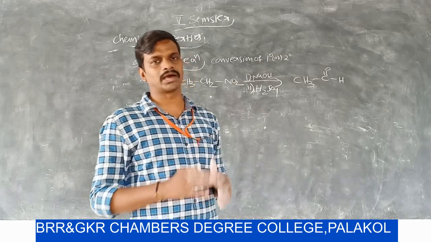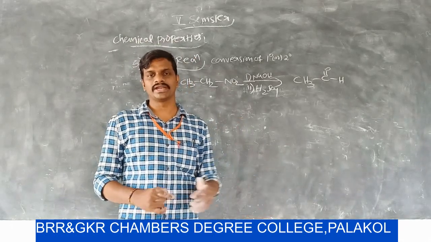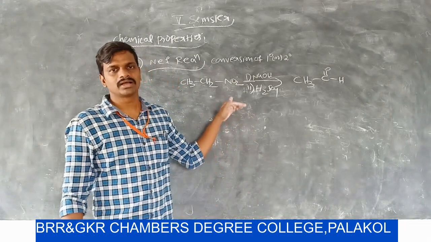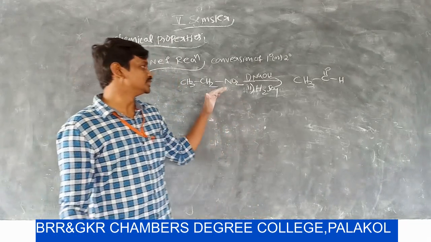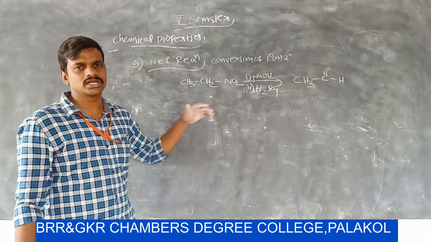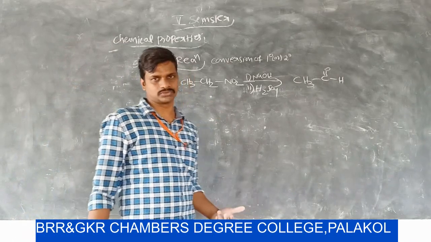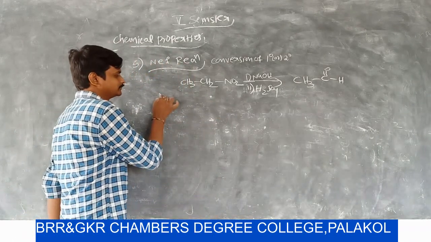This Nef reaction is very important, and it is asked many times in final exams. So let us see the mechanism.